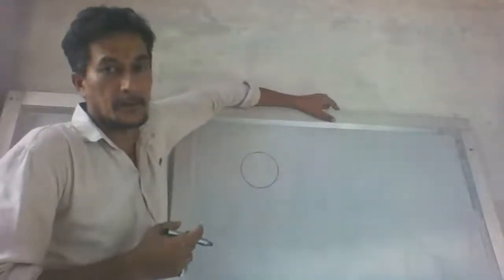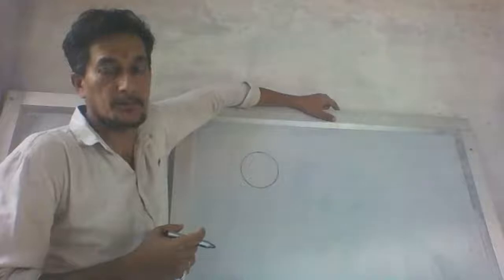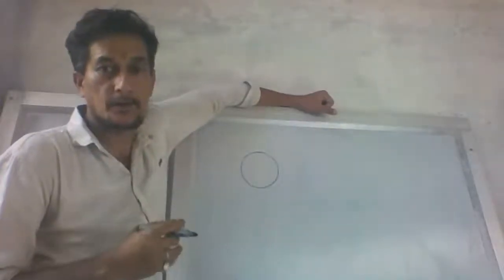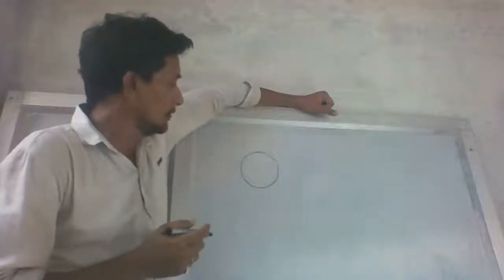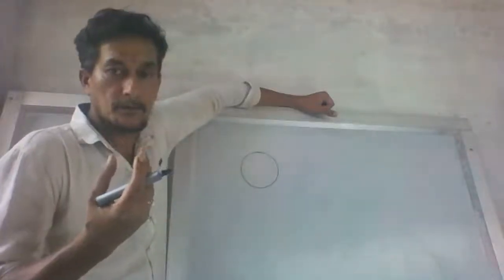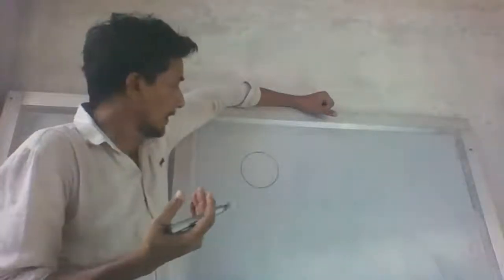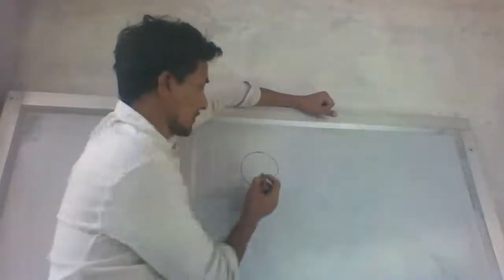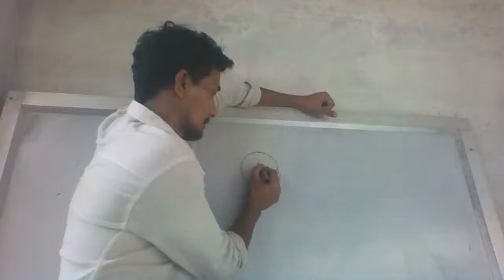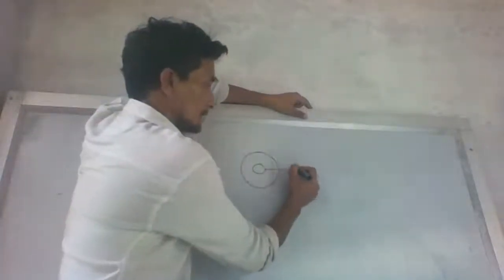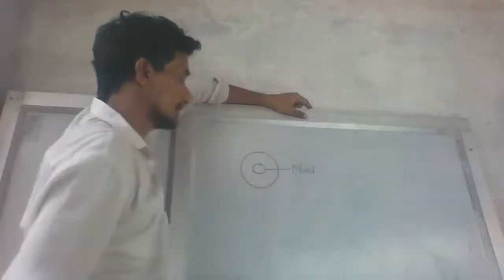I'm not using the word circle. I'm using the word sphere because this is a three-dimensional structure, and a circle is a two-dimensional structure. So, atom is a three-dimensional structure that looks like a sphere, and it has a central part that is called the nucleus.